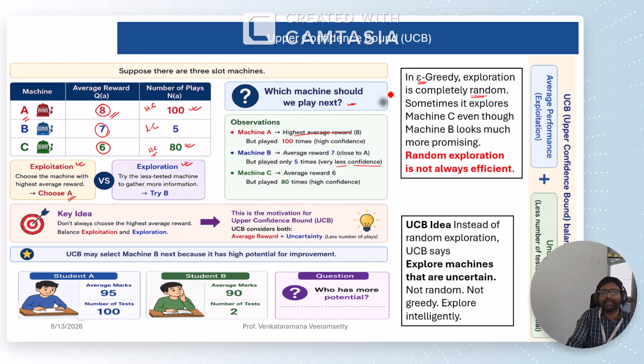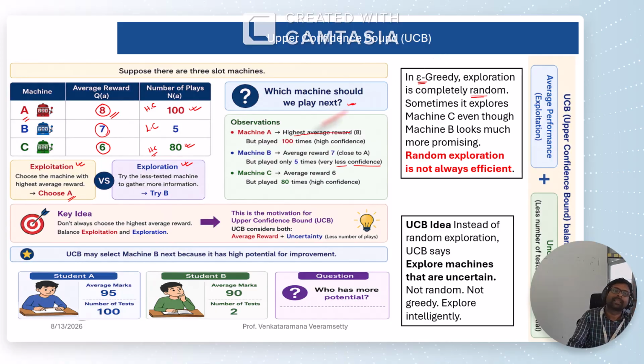Whereas in the modified epsilon greedy, we exclude the mission which has the highest return, and from the remaining missions we choose one randomly. In both cases, the exploration is random because we are choosing the mission randomly.